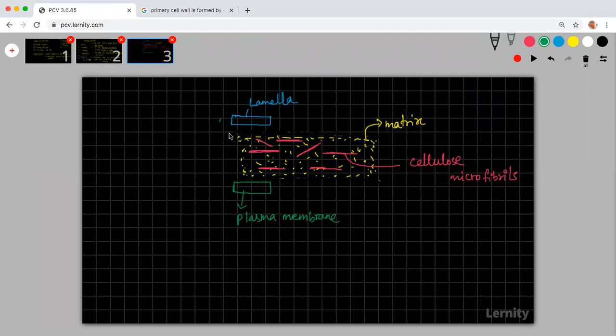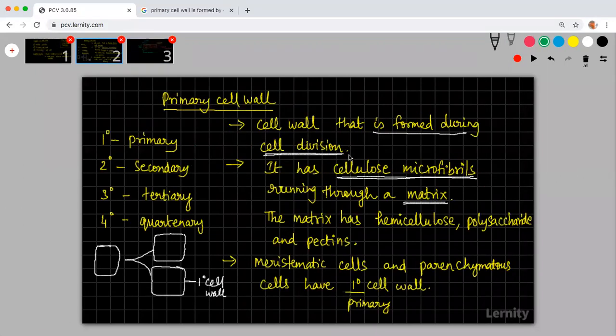So this is your primary cell wall. This is what I have given here. It has cellulose microfibrils running through a matrix. The matrix has hemicellulose, polysaccharides, and pectins. All these things will be making the matrix.